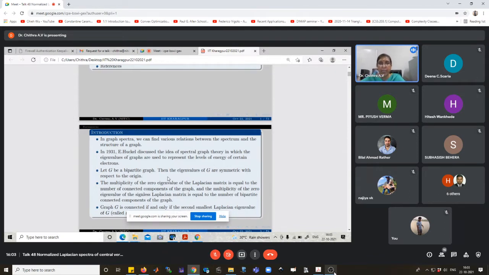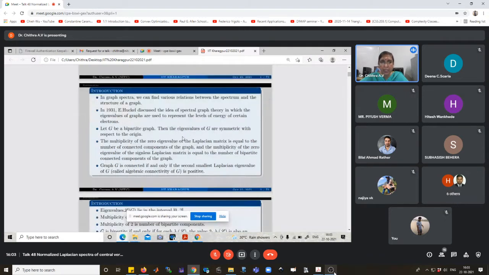Let G be a bipartite graph, then the adjacency eigenvalues of G are symmetric with respect to the origin. The multiplicity of the zero eigenvalue of the Laplacian matrix is equal to the number of connected components of the graph, and the multiplicity of the zero eigenvalue of the signless Laplacian matrix is equal to the number of bipartite connected components of the graph. The graph is connected if and only if the second smallest Laplacian eigenvalue of G, generally called the algebraic connectivity of G,